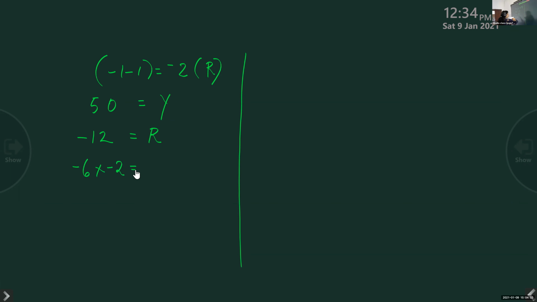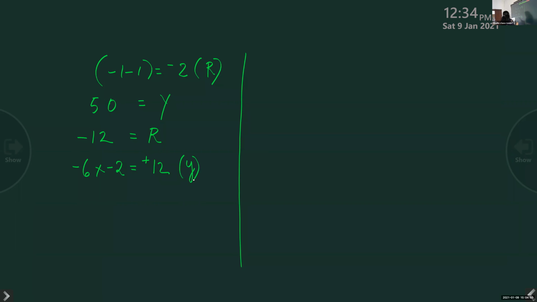And the next one, -6 into -2. What is the answer? Positive 12. Negative into negative is positive. Positive 12. What is the color then? Yellow. Color is yellow. Okay.